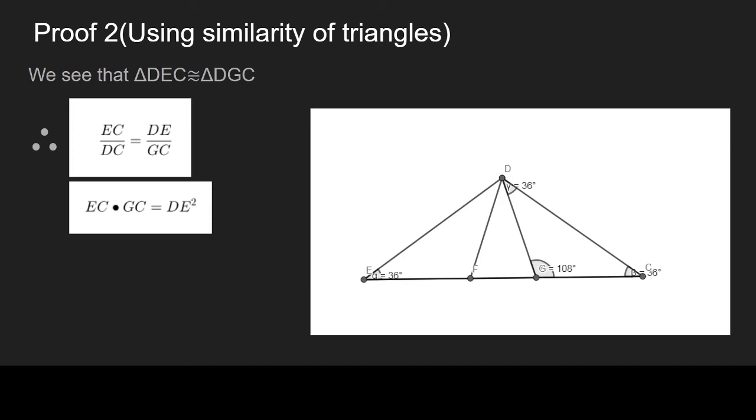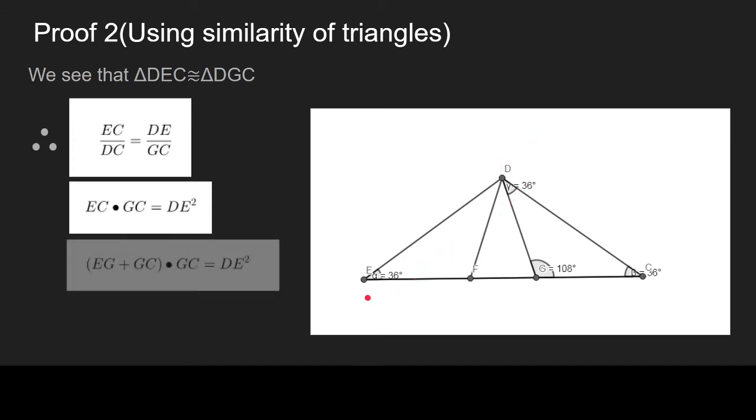Now if we cross multiply, we get that EC times GC equals DE squared. How did it become DE squared? It became DE squared as DC is equal to DE. And we can see that EC is nothing but EG plus GC. So we can expand it and write it as EG plus GC, whole times GC, equals DE squared.